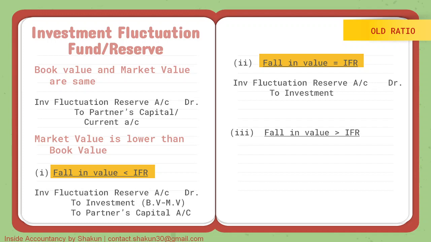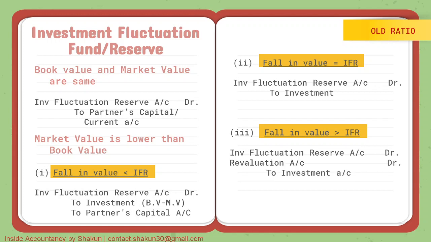The next case is when the fallen value is greater than IFR. Now, let's say the fallen value is 20,000, but the IFR is only 15,000. In that case, what will we do? IFR will be debited with the full amount, that is 15,000. Now the fallen value will be credited to investment account, I think I took it as 20,000, and the remaining 5,000, which is the loss, will be transferred to revaluation account. And I've already told you that the moment you see the revaluation account, instantly you have to transfer it to the partners' capital account in the old ratio.